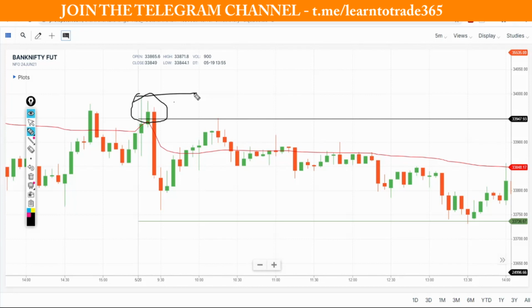Unless this high is getting cleared, I will not be comfortable to focus on my buy side trade. In this auction, I'm just adding a VWAP also here. Price trying to breach, cross VWAP, and look at this, when pivot is getting tested it is reversing back down. This is enough because already in the morning buyers failed here, now buyers are again failing here. So now once price comes below VWAP, I will be more comfortable to focus only on my short side based